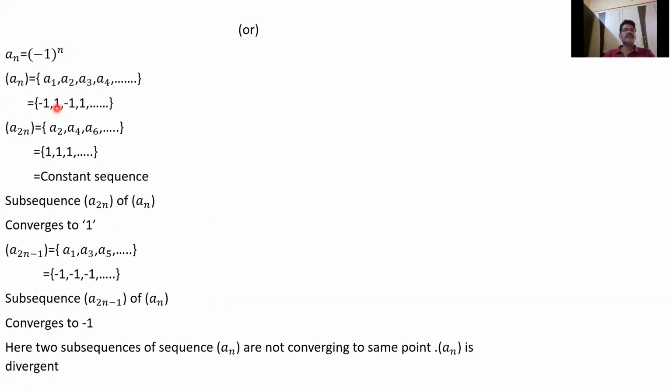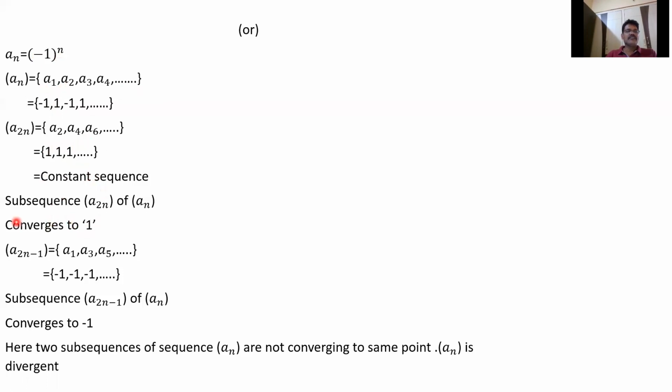So we observe that for even terms a2, a4, a6 it is 1, 1, 1. For odd terms, it is minus 1. So a_2n, that is a2, a4, a6, is a constant sequence, so it converges to 1. Once again, I will explain subsequences whenever that topic comes.